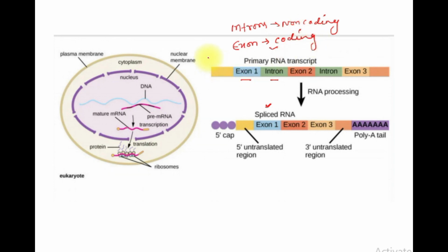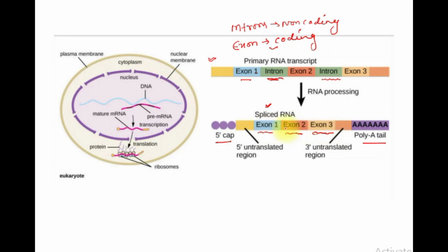What happens when the RNA is produced? It is present in the nucleus and after the processing only it will be transported into the cytoplasm. How will it be processed? It will be processed by splicing, 5' capping and 3' polyadenylation. What is splicing? The removal of the introns, that is the non-coding strand, from this total RNA is known as splicing. The introns are being removed and the exons are being ligated. See here we have exon 1, exon 2, exon 3 and these are being ligated.